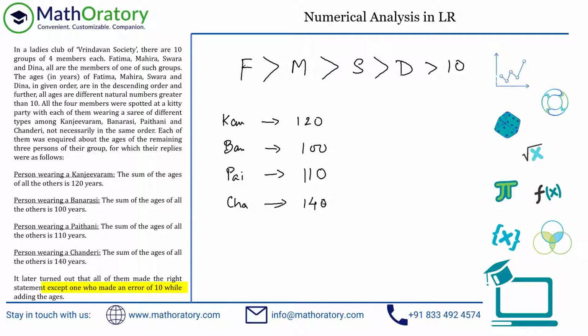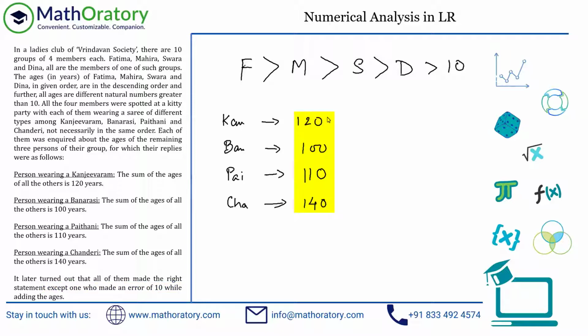So maybe someone deliberately lied or made a calculation mistake or something. You don't have to worry about that. But then one of these four pieces of information that we have is not correct, right? So we have to identify which one is not correct, something like that.